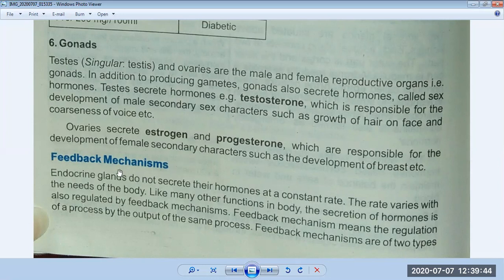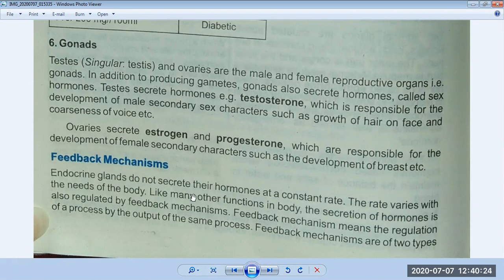Now we will discuss the feedback mechanism. This process tells us how these glands work in our body, what their importance is, and why this is important for our body. Because glands, when they are working inside our body, produce two important things: one is positive and the other is negative. Which is positive and which is negative will be discussed with the help of this process.